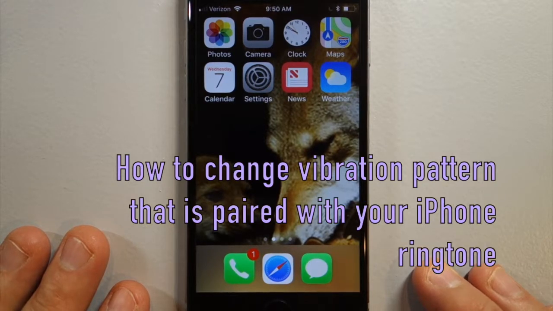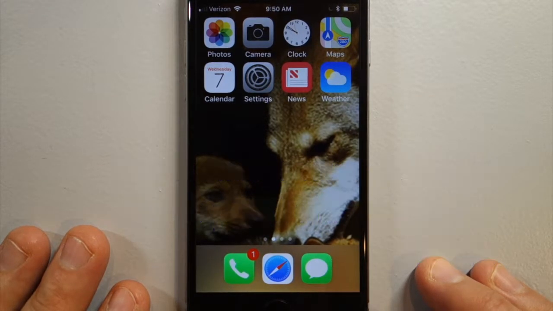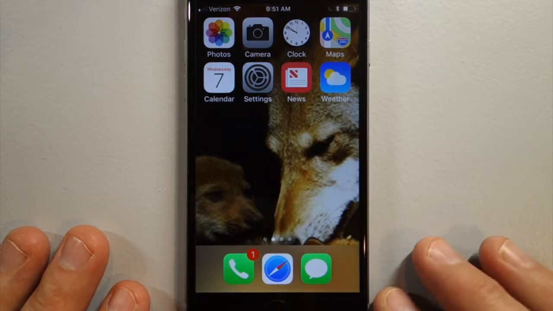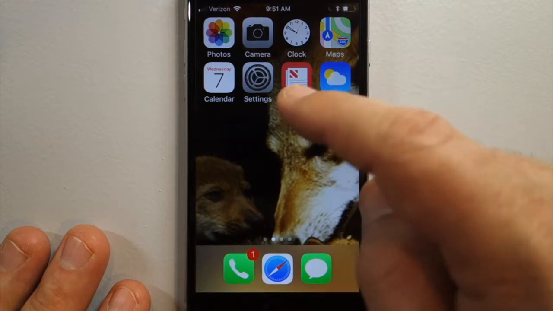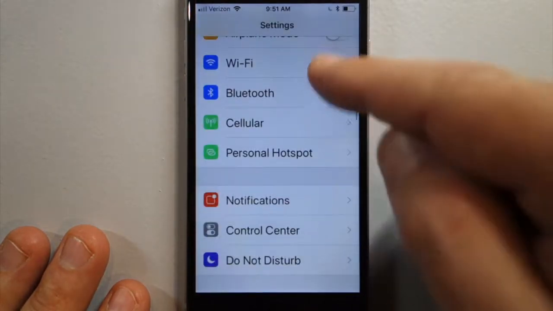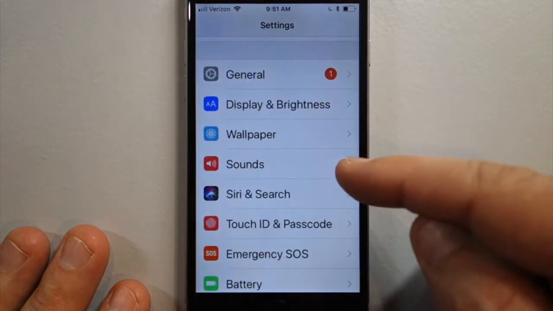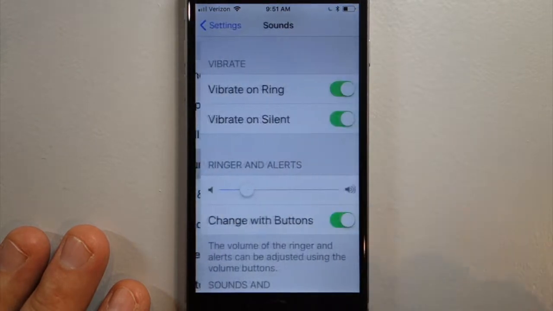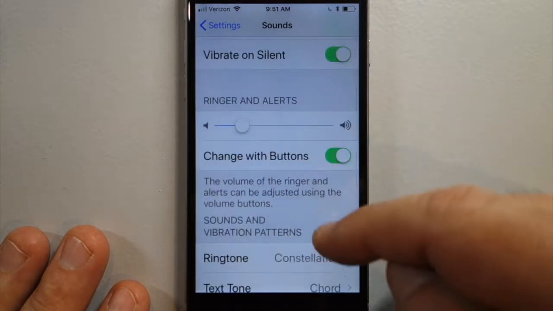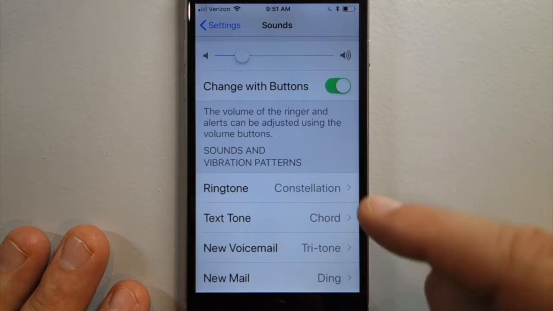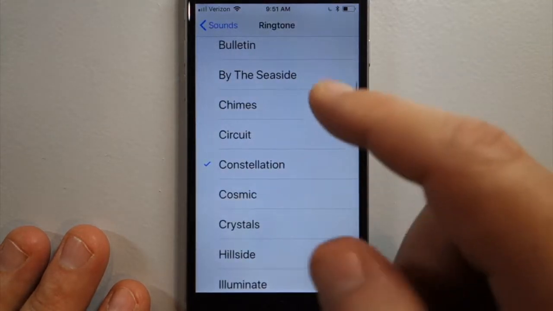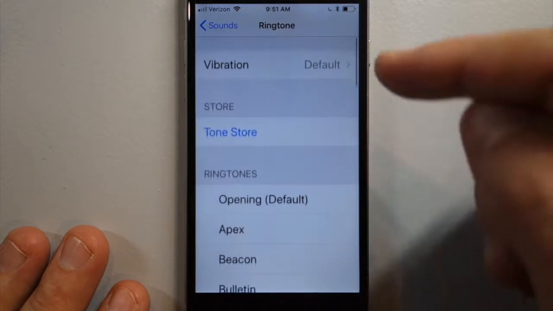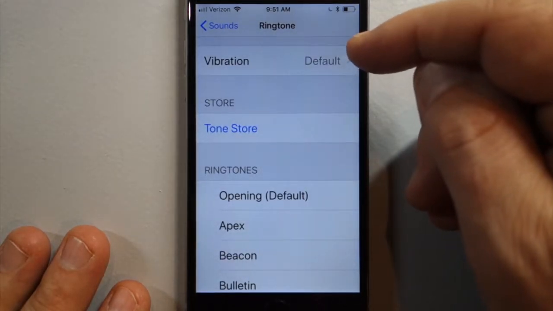How do you change the vibration pattern for your ringtone? No matter what ringtone you have, you can change the vibration that's paired with it. So if you go to Settings and go down to Sounds or Sounds and Haptics, and let's say we wanted to change the vibration with our ringtone. So select Ringtone, and at the top you see the vibration set to default.